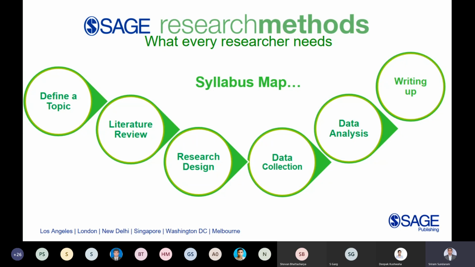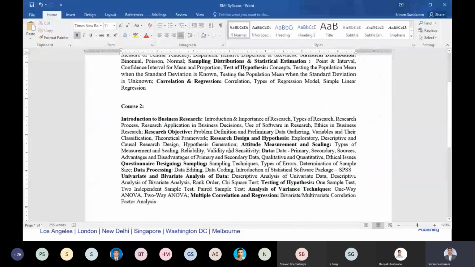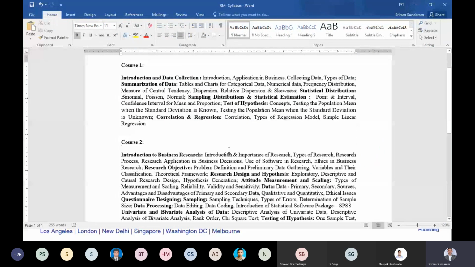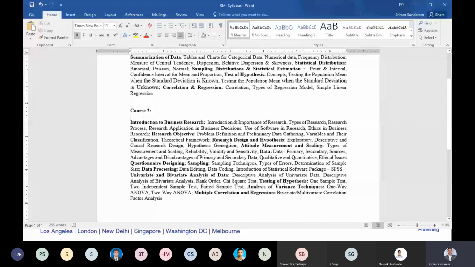What I mean by syllabus map is that recently one of our institutional customers came back and said these are the 2 courses they are planning for their MBA students. If you can see my screen, one is on business research methods, and the other is on statistics for business management. These are the topics covered here, for example, introduction and data collection, summarization of data, sampling and statistical estimation, test of hypothesis, correlation, regression, etc. The other course would have more or less the same topics, but with a bit of research design, attitude measurement and scaling, and data processing. If some faculty members call us, you can actually relate to all these topics.